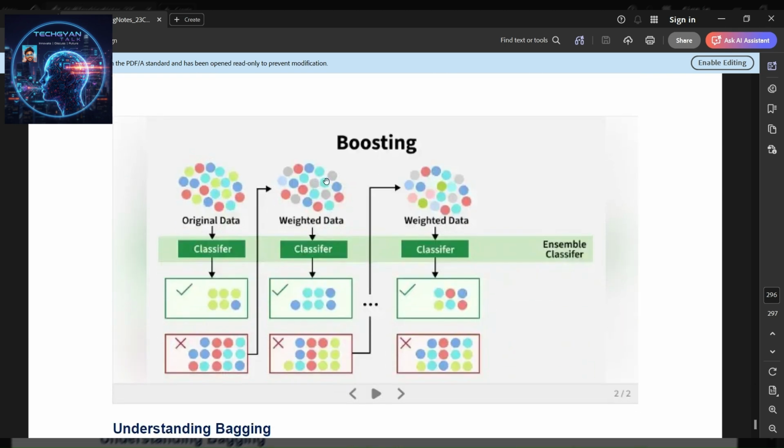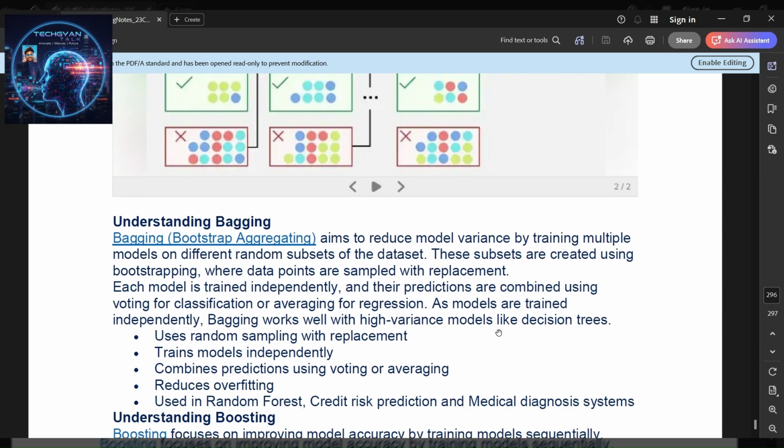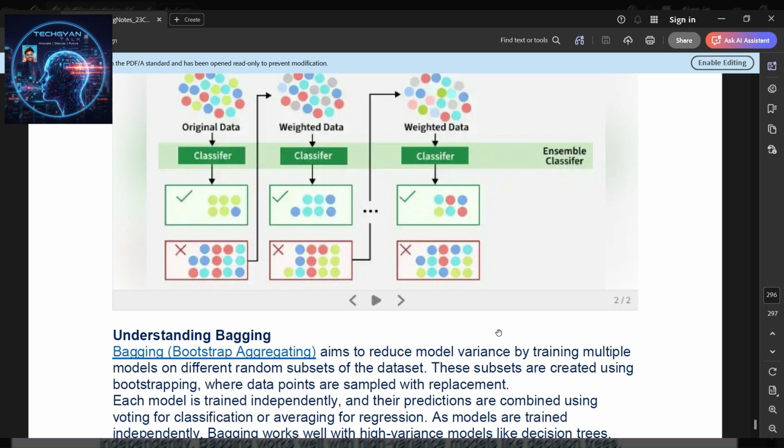And next, you can see the boosting. Original data is given to the classifier, and again you segregate the data, and the misclassified data is given weights and sent to another classifier. Again, the unclassified ones are given into the weighted data. It keeps on going, fixing the errors and classifying the data until it reaches the optimum level by reducing the errors in the given data.